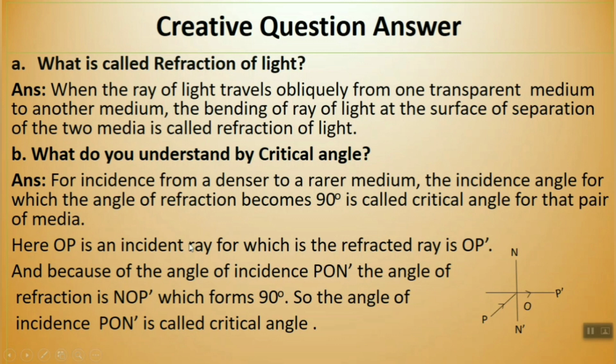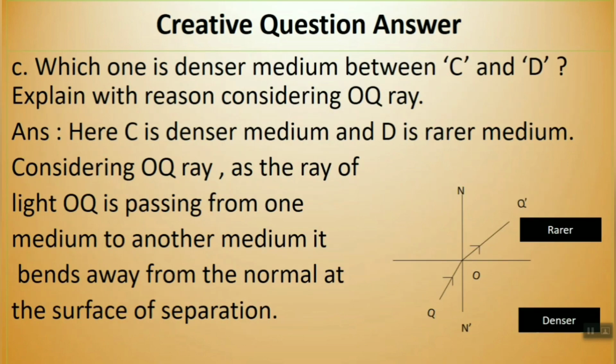Like here, OP is the incident ray, for which the refracted ray is OP prime, and because of the angle of incidence, the angle PON prime and NOP prime form. So it is 90 degrees, and as this 90 degrees forms because of this one, that's why this is called the critical angle. That means the incident angle PON prime is called the critical angle. Clear to all of you? I hope so.